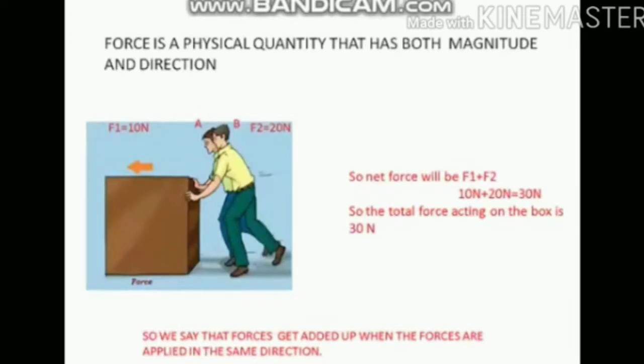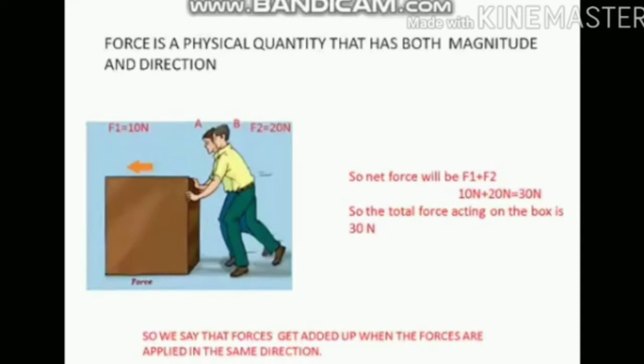Suppose A applies the force of 10 Newton on this box, and another boy who is also pushing the box in the same direction applies the force of 20 Newton. So B is applying greater force compared to A. Now in this case, what will be the total force applied on this box?